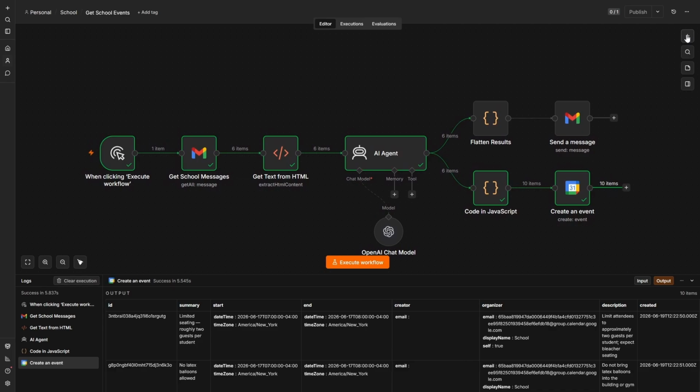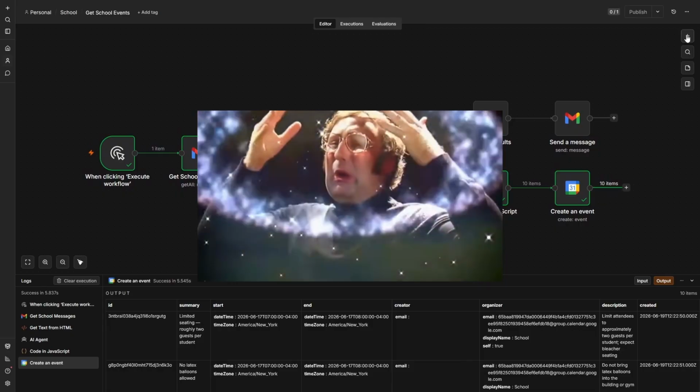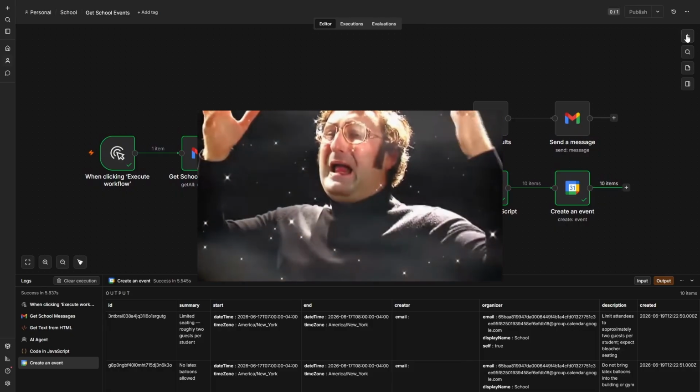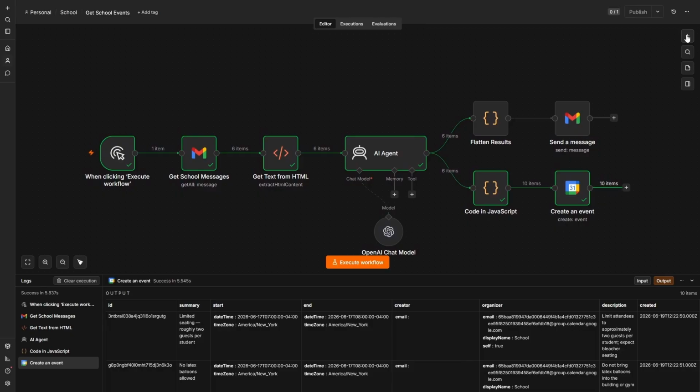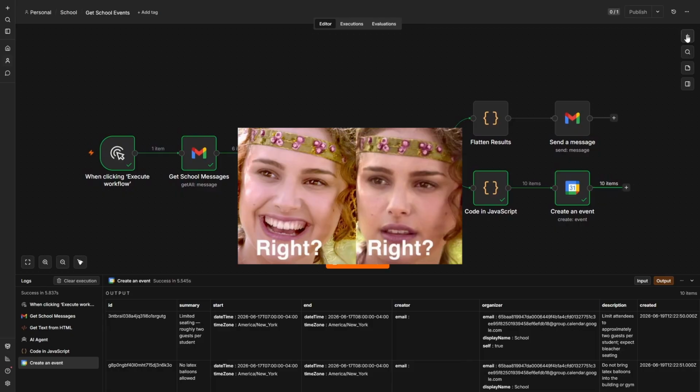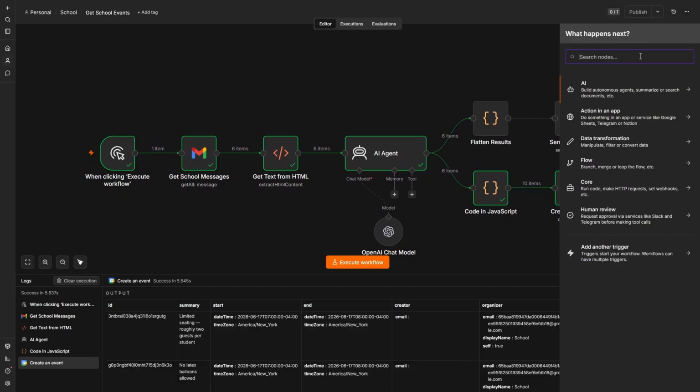The problem is it's going to keep reading those same emails over and over again. It's just going to keep creating all sorts of different calendar events. I could do a bunch of crazy logic in here to say if an event with this title and this name already exists, but that's assuming that the AI agent every single time is going to return the same name and everything like that. So instead, I'm going to keep it pretty simple.